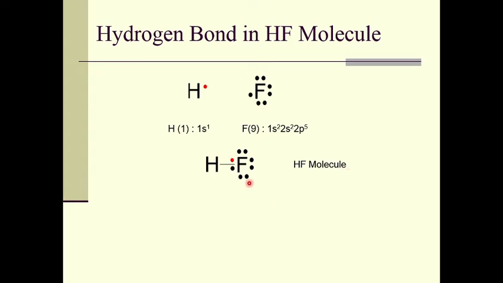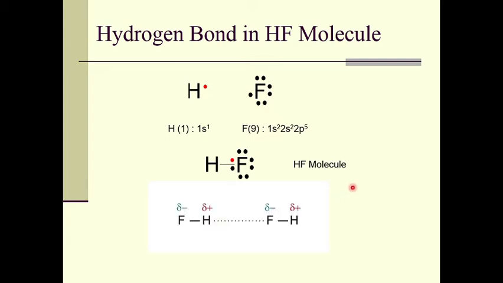But we know that the electronegativity of fluorine is the highest, so it attracts the shared electron pair towards itself. Here this is the HF bond and this is the electron pair, which is attracted more towards the fluorine atom than the hydrogen atom. Because of that, a slight negative charge is developed on the fluorine atom and a slight positive charge on the hydrogen atom, and we can say our molecule is a polarized molecule.